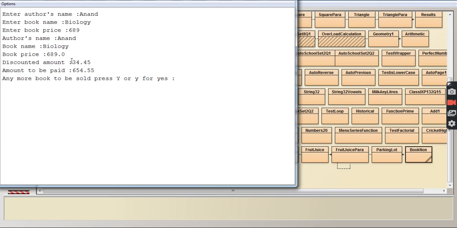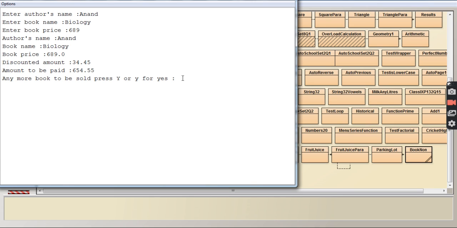And see, the name of the author is displayed, the name of the book is displayed, the price is also displayed, and the discount, that is 34.45 paisa, which is the 5% discount, is also displayed, and also the amount to be paid after discount. So the price of the book is 689, and after discount you have to pay only 654.55 paisa. And it is also asking you, any more book sold?